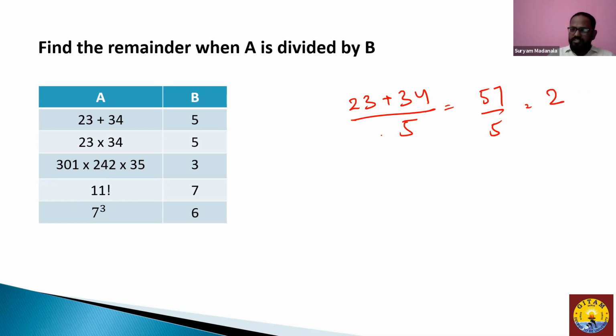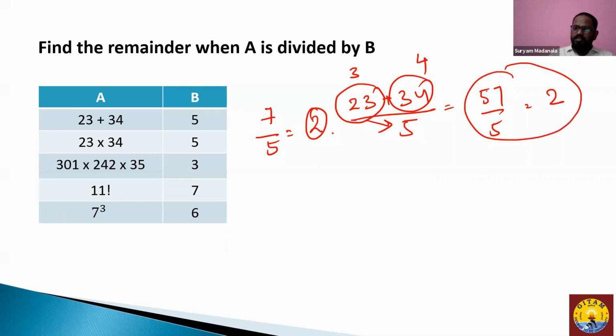Now the other way of doing the same thing is when you divide this 23 with 5, you get remainder as 3. When you divide 34 with 5, you get remainder as 4. Now 3 plus 4 is 7. Now divide 7 by 5, you get remainder as 2. So there are either ways to do it. Though the addition is an easy job, so you might feel this as a more comfortable one.